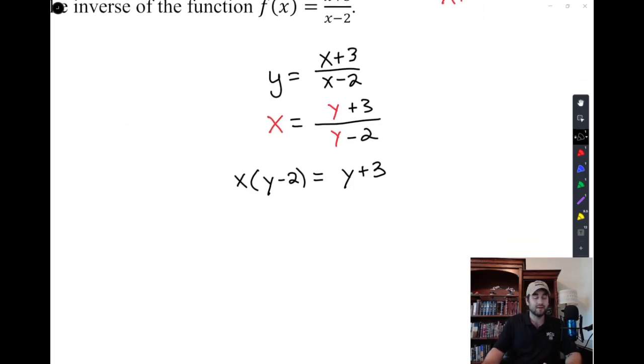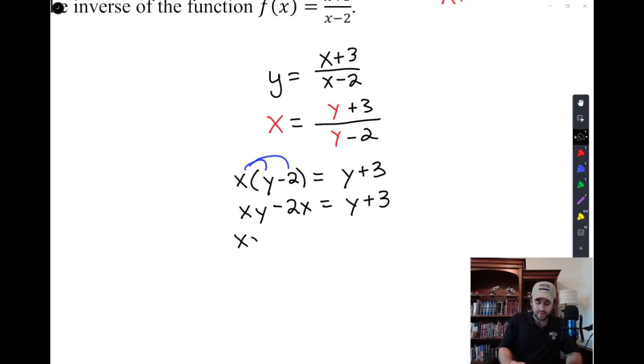And I'm going to say, okay, well, now how do I turn 2 y's into 1 y? Well, I'll distribute that x, and I'll say xy minus 2x, if I distribute that property, equals y plus 3. And now here's just a little trick to get it to happen. Let's put all the y's on one side. So xy minus y equals, and then we'll move all the x's to the other side, 2x plus 3.